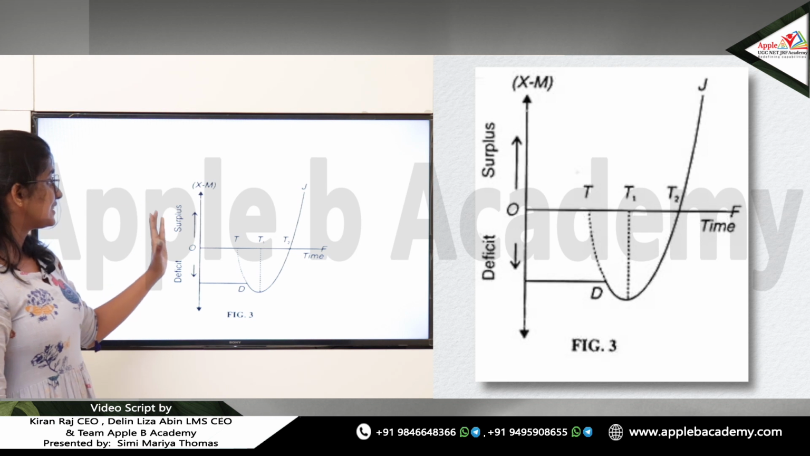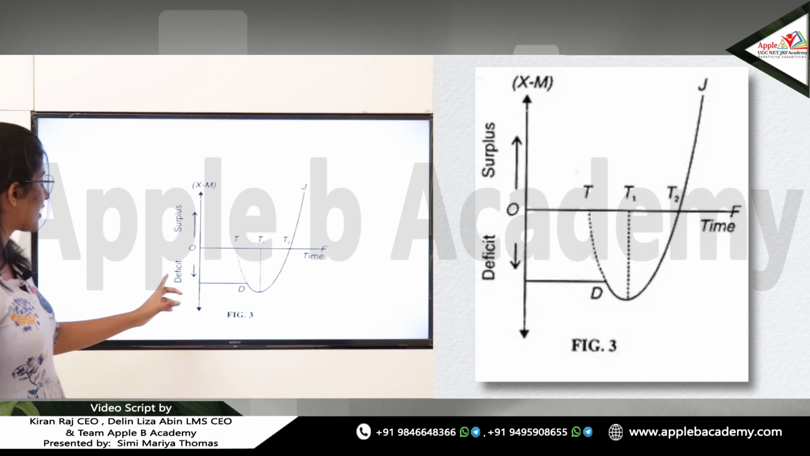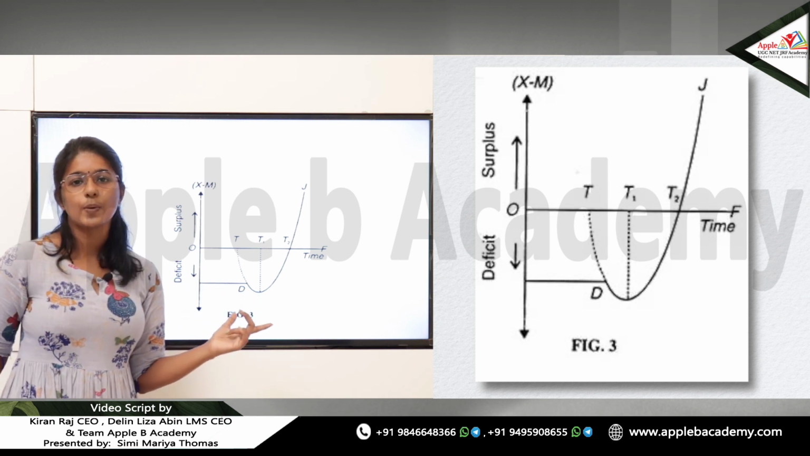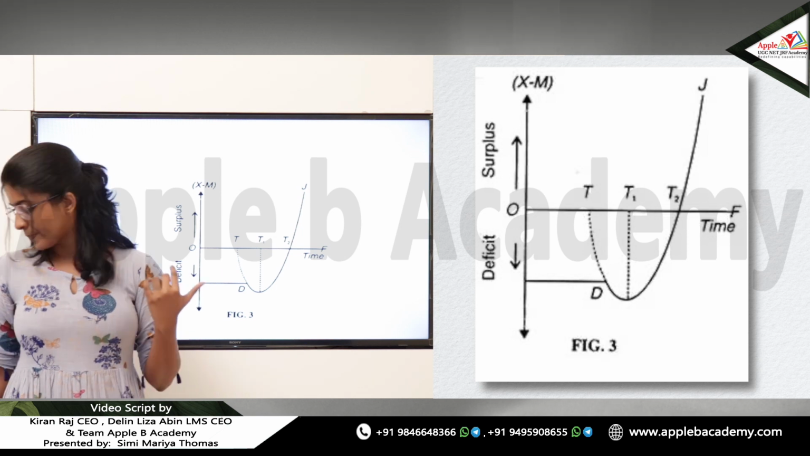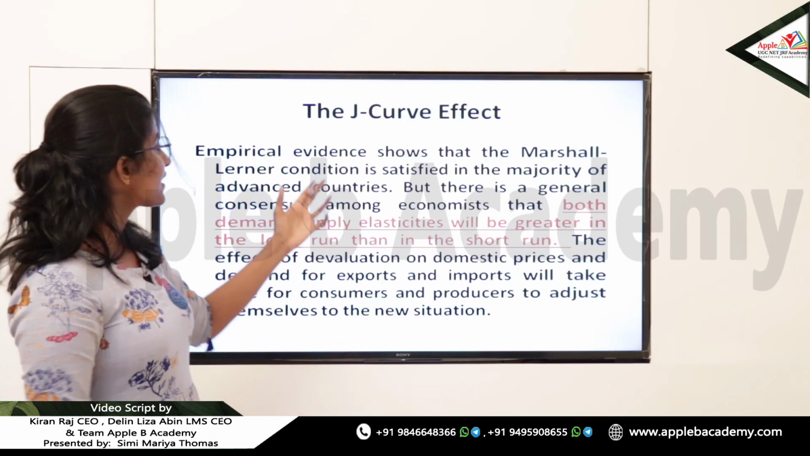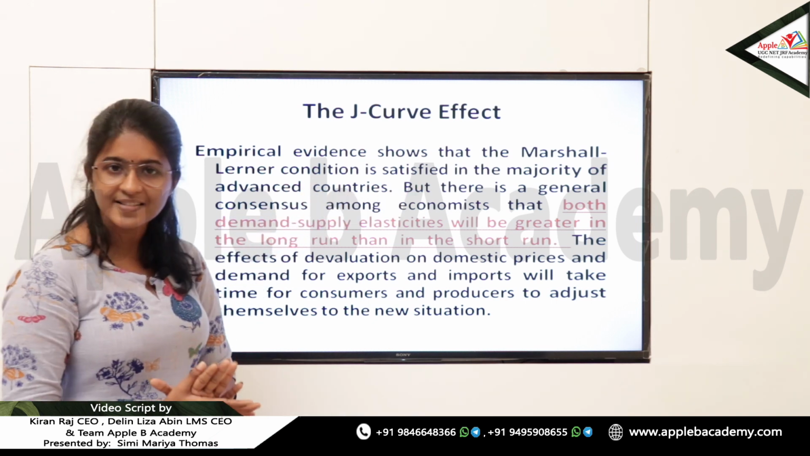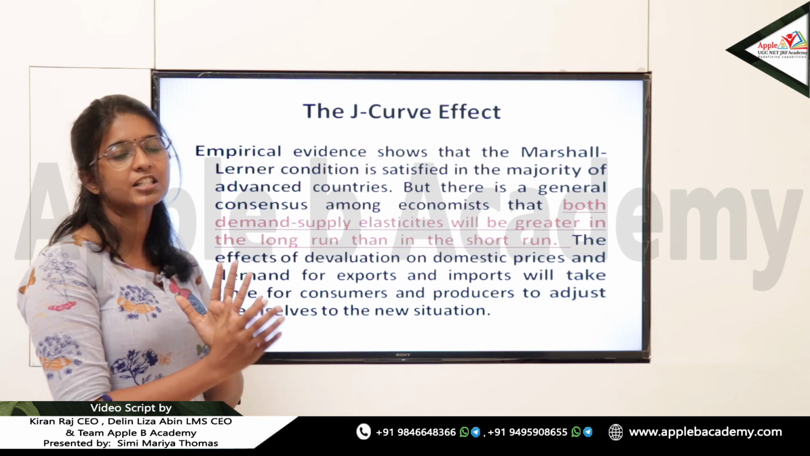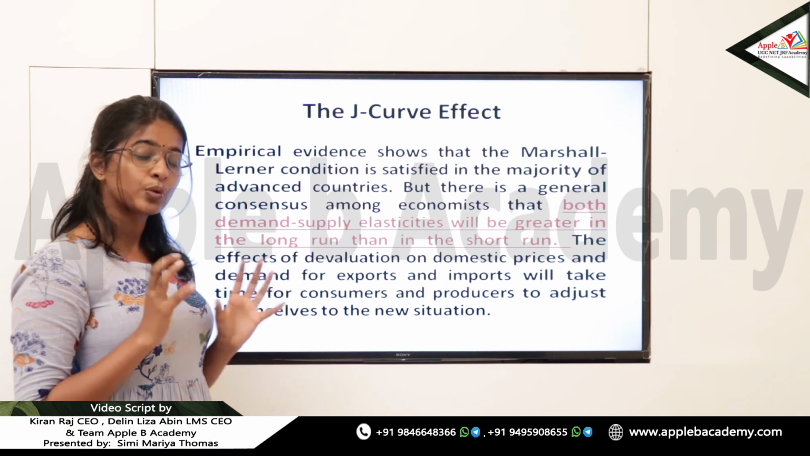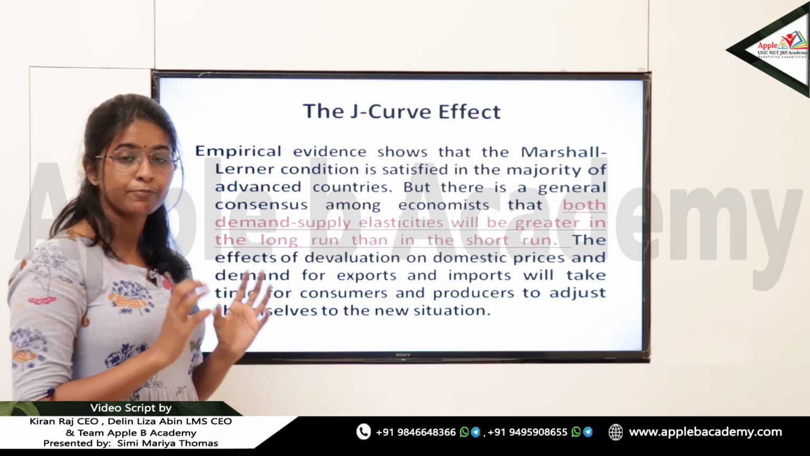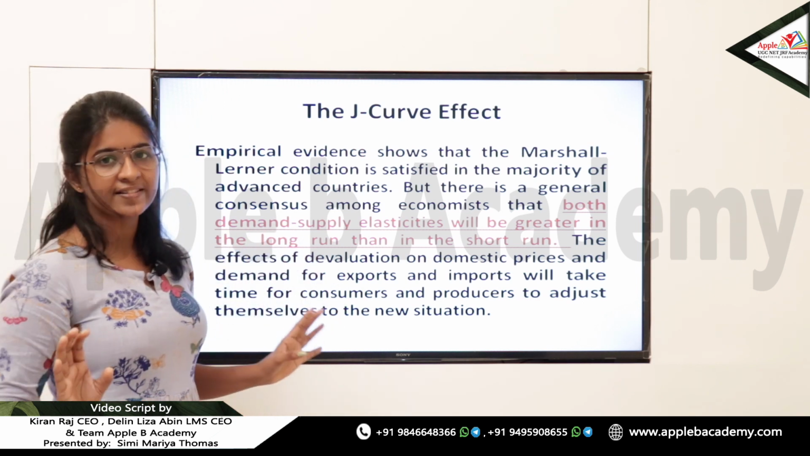Now here we have the J curve. Okay, this is the J curve, and let us see what the J curve explains. So the J curve is also related to the Marshall-Lerner condition, but it is based on an empirical study. It stated that empirical evidence shows that the Marshall-Lerner condition is satisfied in the majority of the advanced countries. Okay, so the J curve is empirical evidence on the Marshall-Lerner condition. Through the empirical evidence, it has been studied and proved that the Marshall-Lerner condition is satisfied in the advanced economies.